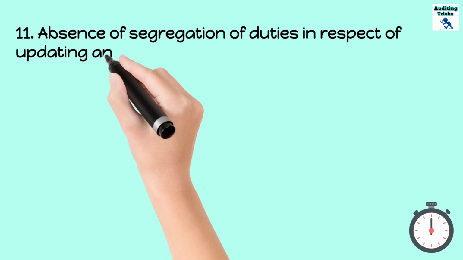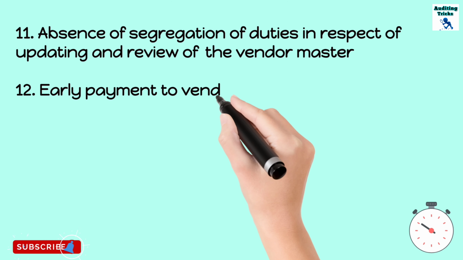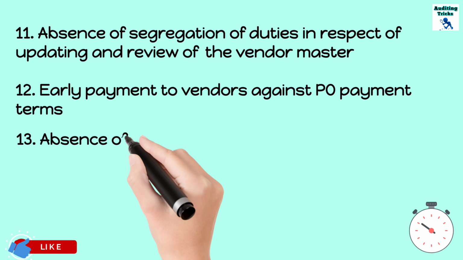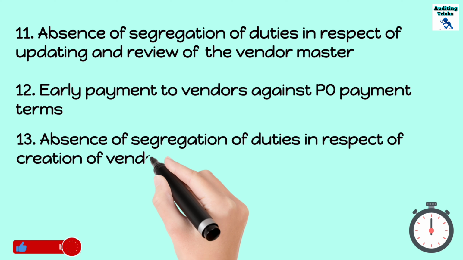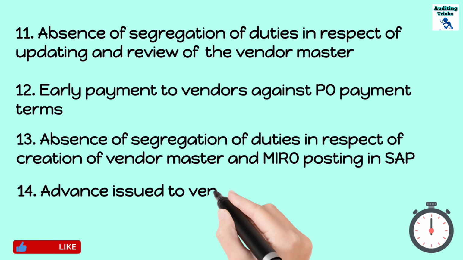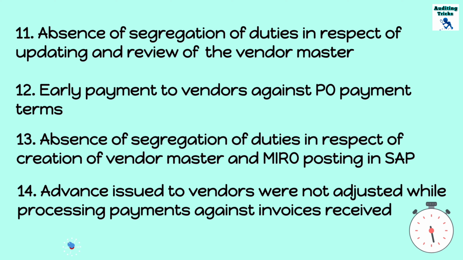11th is absence of segregation of duties in respect of updating and review of the vendor master. 12th is early payment to vendors against the PO payment terms. 13th is absence of segregation of duties in respect of creation of vendor master and MIRO posting in SAP. 14th is advance issued to the vendors not adjusted while processing the payment against the invoices received.